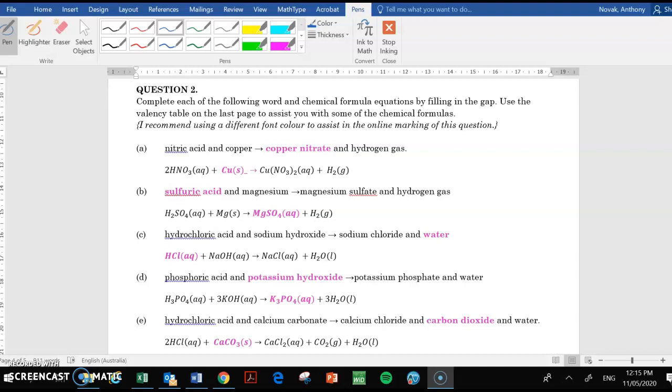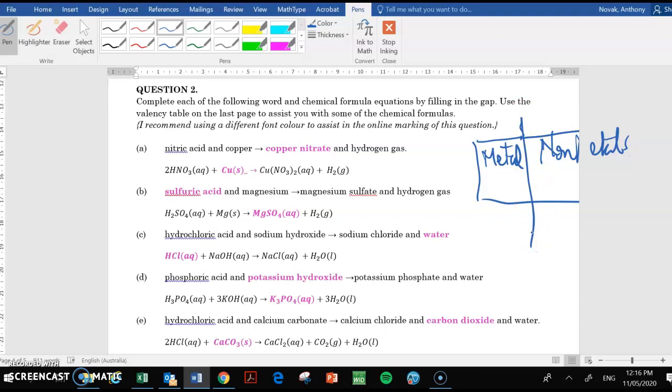Hi, just a query from one student about helping with chemical equations, in particular these ones. And I have to say they are challenging. Two things to remember on the periodic table. Okay, so we have the periodic table. We have the metals on this side and the non-metals on the other side.